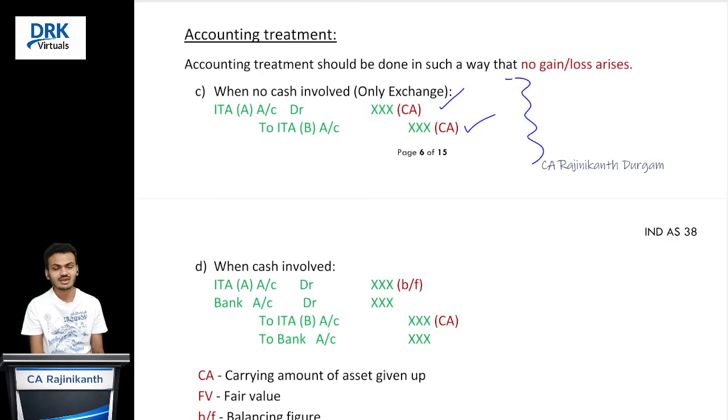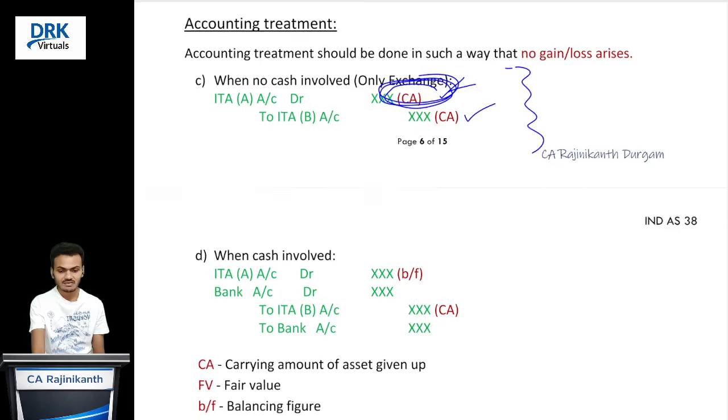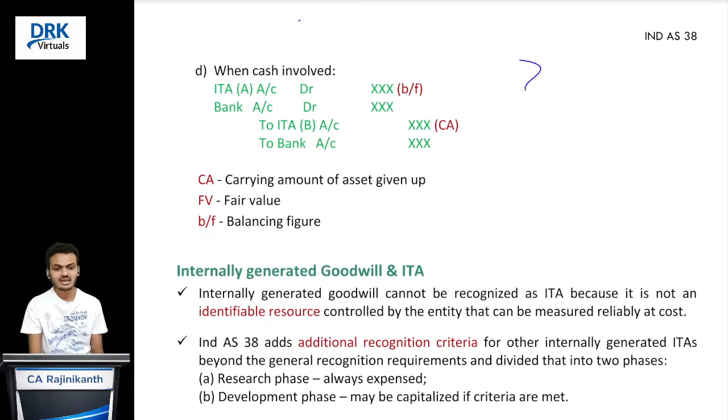In our example, intangible asset A is the asset we are acquiring, and intangible asset B is the asset that we are giving up, correct? So this is the carrying amount of intangible asset B, meaning the carrying amount of the intangible asset that we are giving up. That is the amount at which we should recognize the asset that we are acquiring. Clear? Suppose cash involvement is there. In this case, the asset we are acquiring will become the balancing figure.